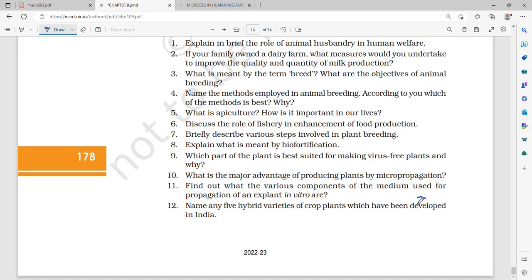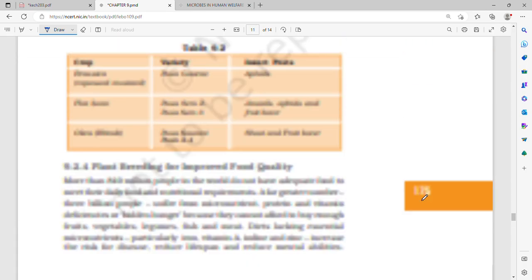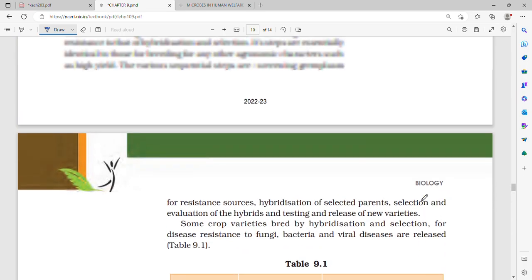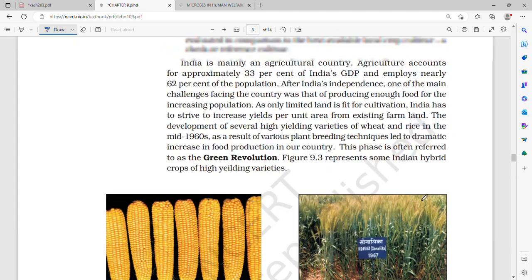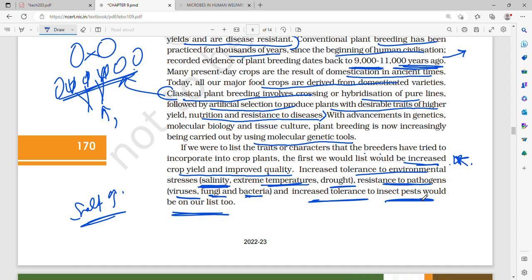If we were to list the traits that the breeders have tried to put, then firstly it would be increased crop yield and improved quality.